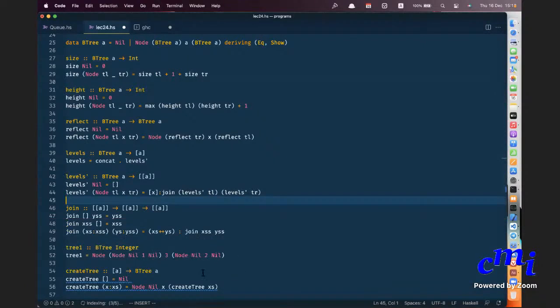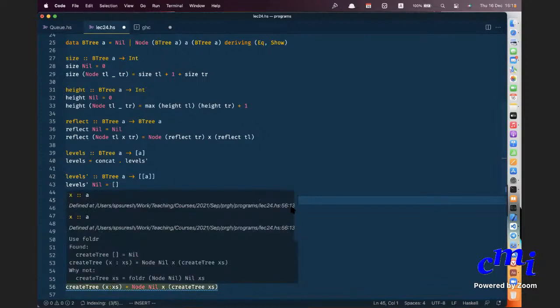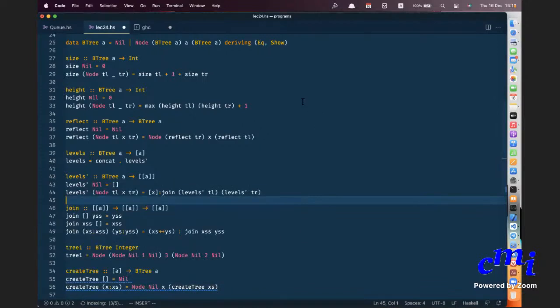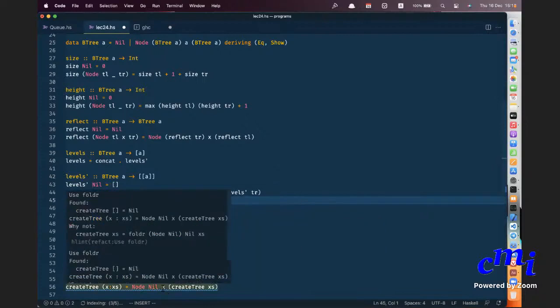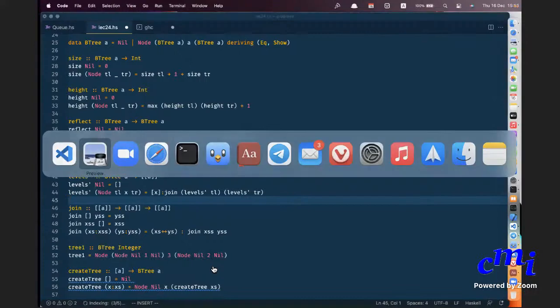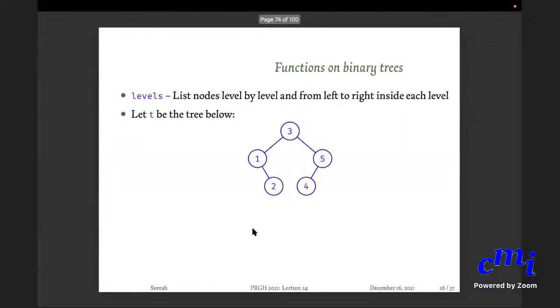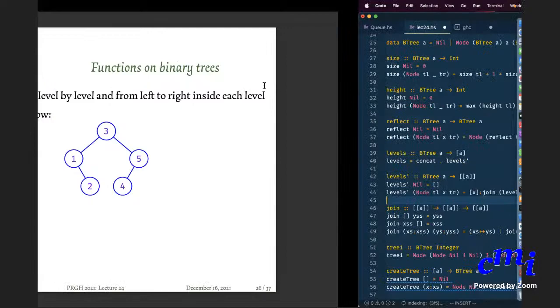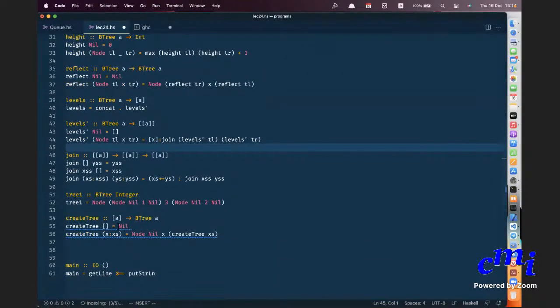But this is not very efficient, because this is really like a list. Your tree will be skewed. Such a tree is just like having a list. Typically trees should be balanced, right? It would be nicer if the trees are balanced. Look at these examples: there are 2 elements in the left subtree, 2 elements in the right subtree. Whereas in that scheme, there will be 1 element in the left subtree and all the other elements will be in the right subtree. You don't want that, and recursively the same thing will keep happening. So if you want some kind of balance, then here is something that you can do.